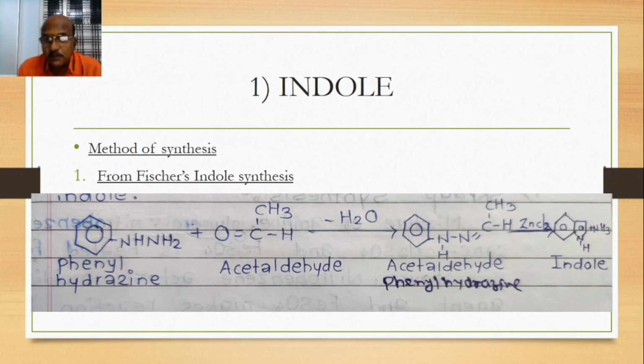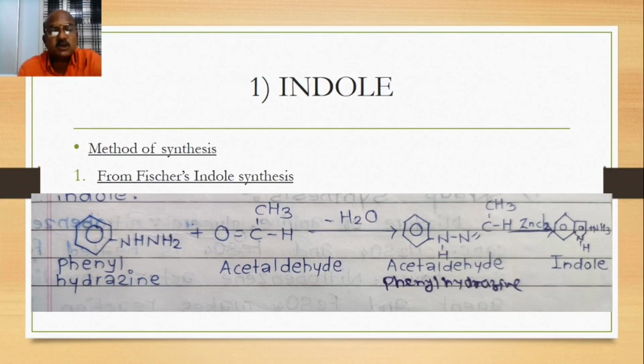What is the actual Fischer-Indole synthesis? Firstly, we take phenylhydrazine. It is treated with acetaldehyde. One complex compound will be formed, water molecules are removed, and acetaldehyde phenylhydrazine is formed.